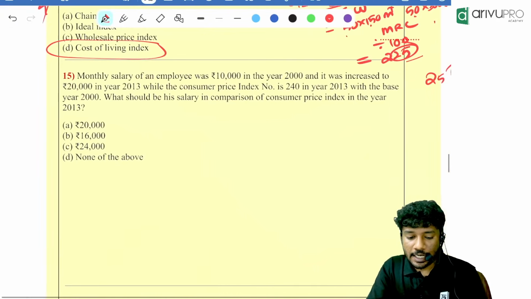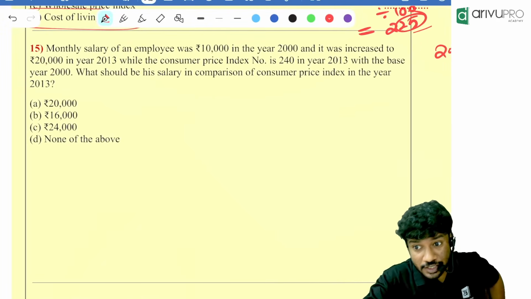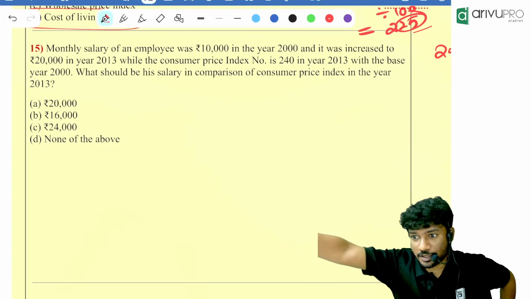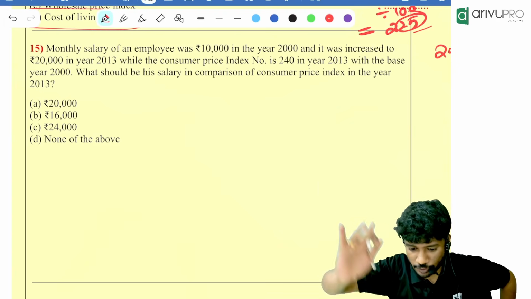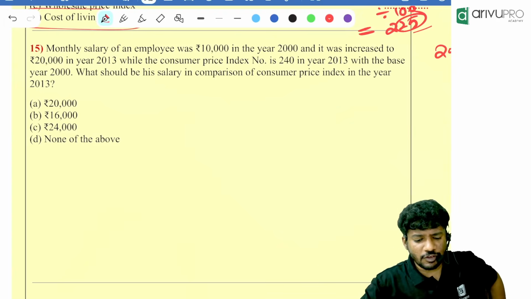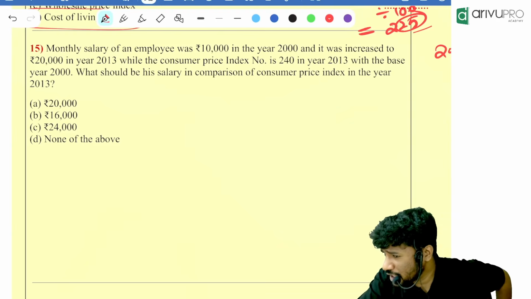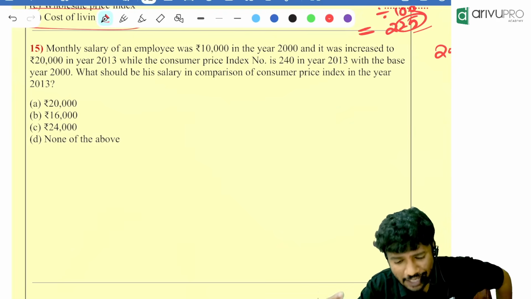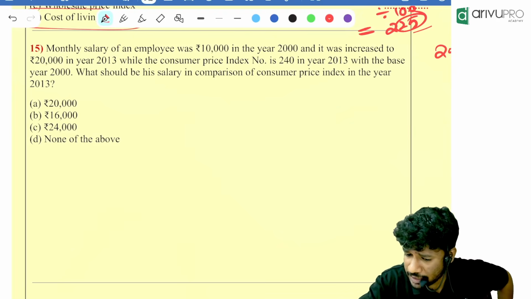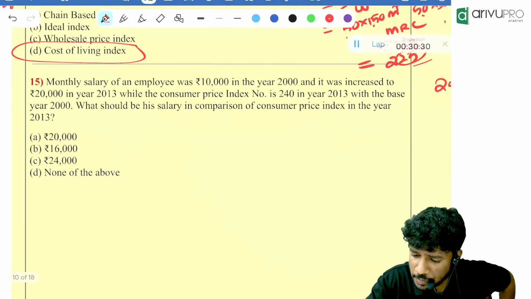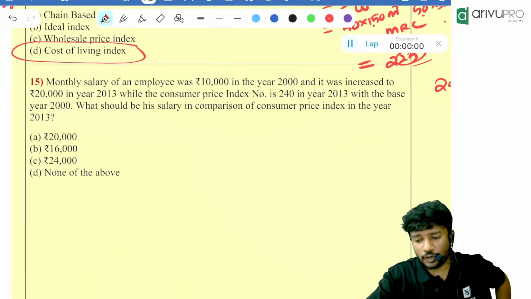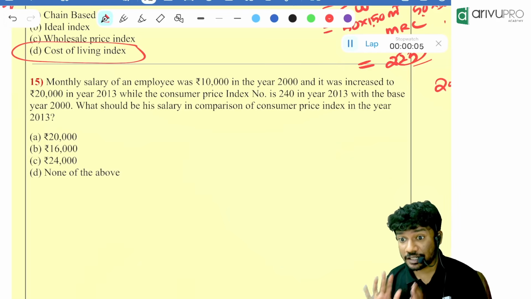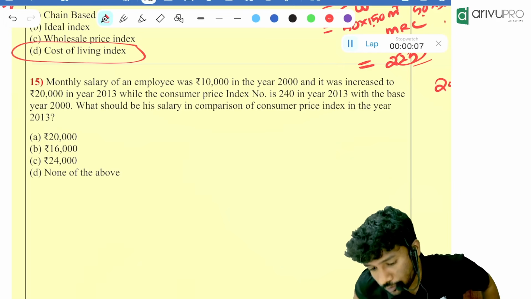Okay. Now, next one. I'll show you some questions which were asked from CPI, but we will not use the concept of CPI. We will use a shortcut. I'll show you that. Have a look at this. Everyone try to do it. I know you don't have any idea, but have a look at it and try to make some predictions. I will show you after that. I will give you how many minutes you want. Take 1 minute. The timer starts now. Read it and try to understand. At least you can do that. 1 minute you can take.